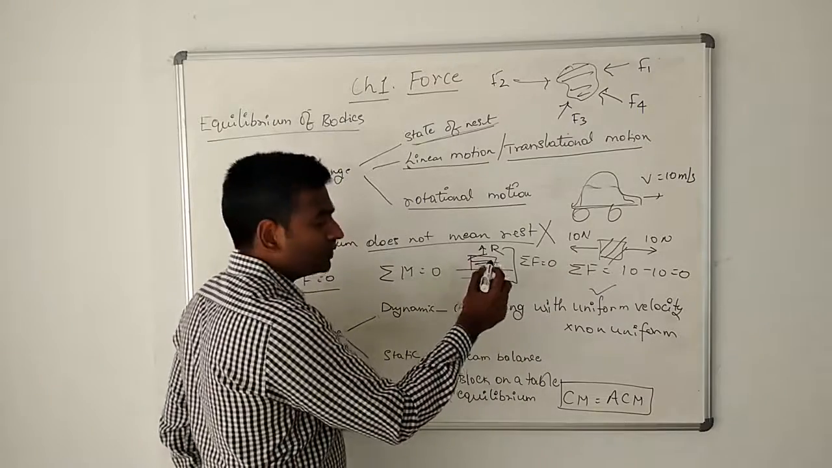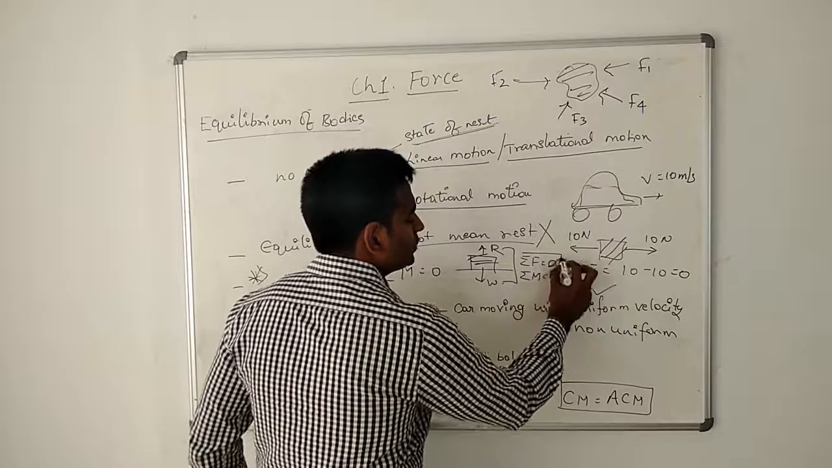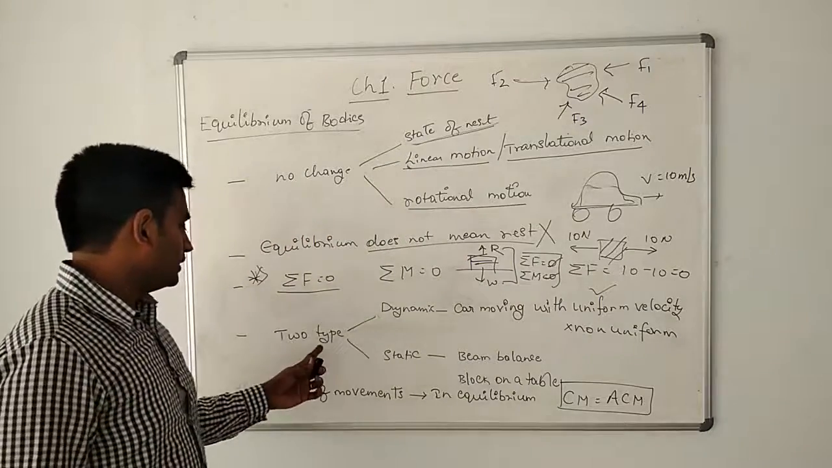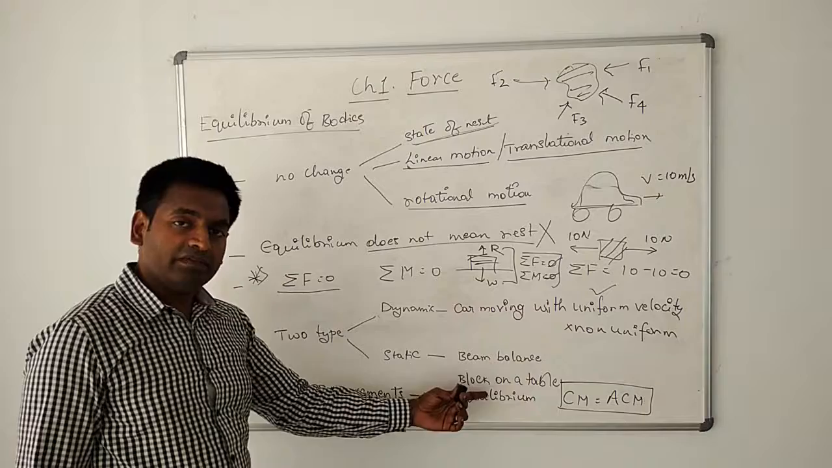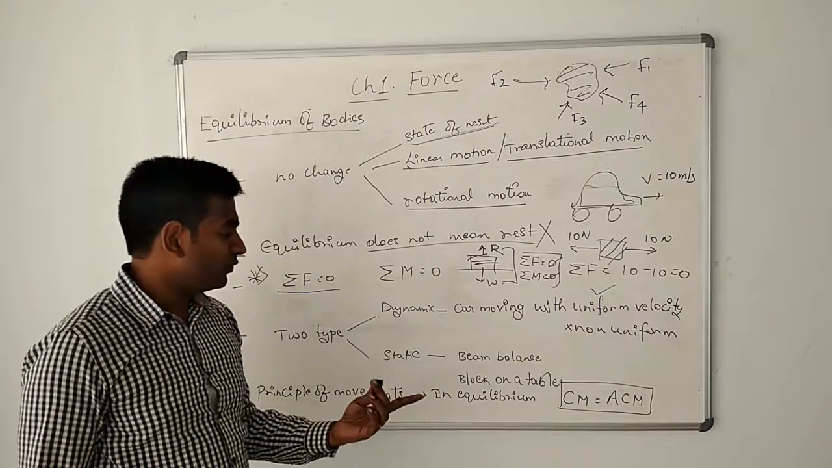Is there any turning effect on the body? No, the body is not turning. So, sigma M is equal to 0. So, both the conditions are satisfied. So, this block is in equilibrium. But what kind of an equilibrium is this? That's a static equilibrium because the body is not moving.